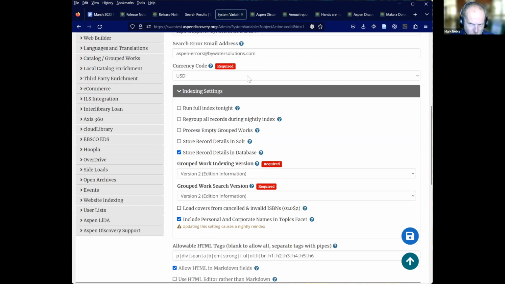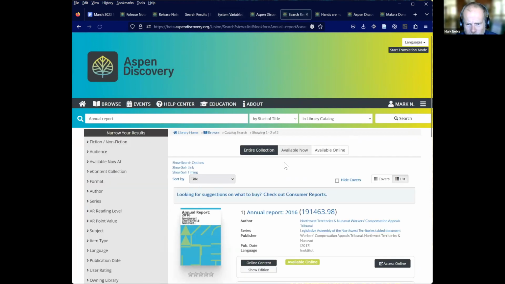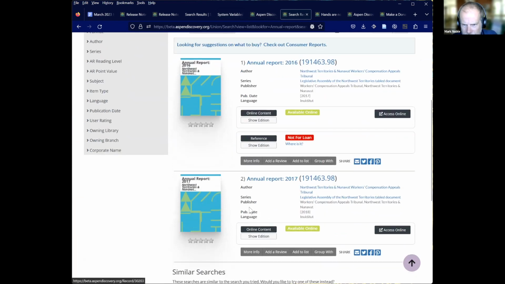The library that we were working on this for also has lots and lots of cool e-content, so a lot of their 856 URLs are linking to the actual records. I'm going to do just a search here for annual report. So we've got a couple of annual reports here with 856 content in them.